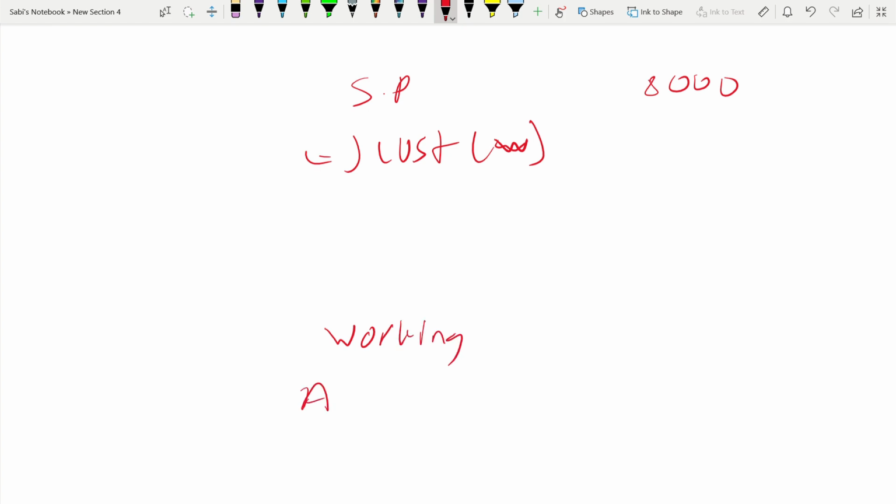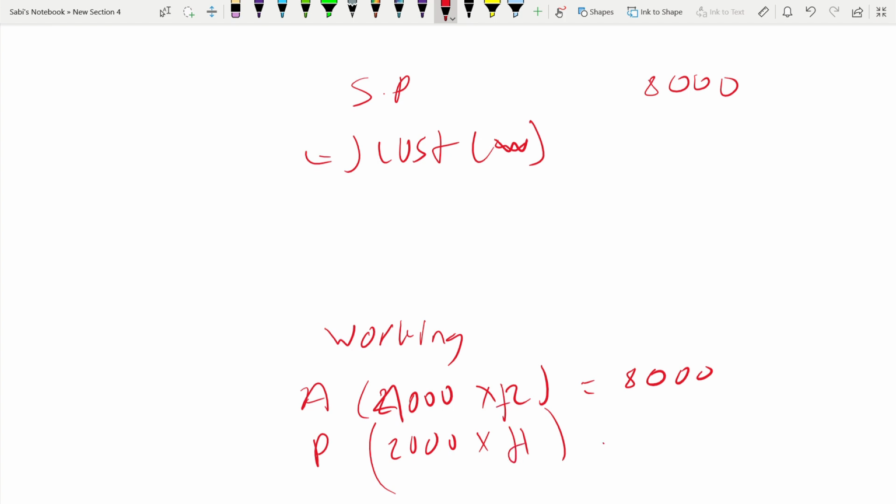If it's 2000 shares, that's 2 ordinary shares each, so 2000 times 2 would be 4000. It is quoted at 2, so it's 8000. And for preference it is 2000, because it's 1 preference share times 1, which is 2000. So the total value of shares received is 10,000.